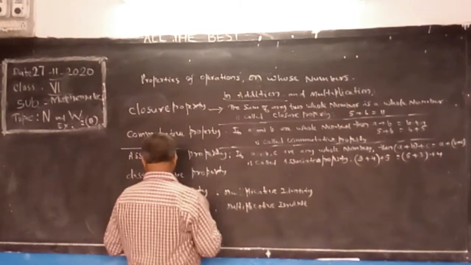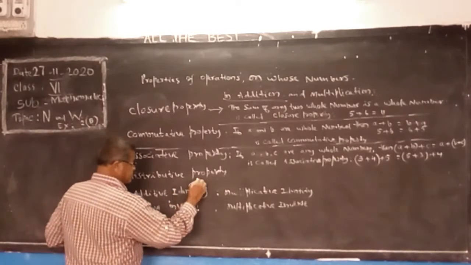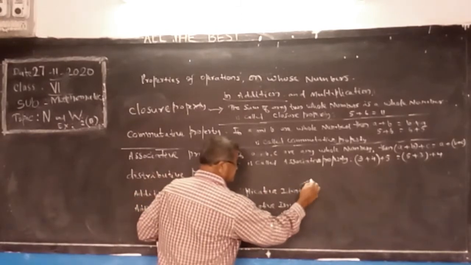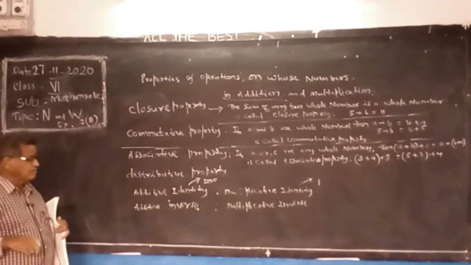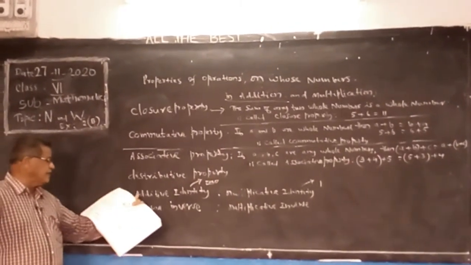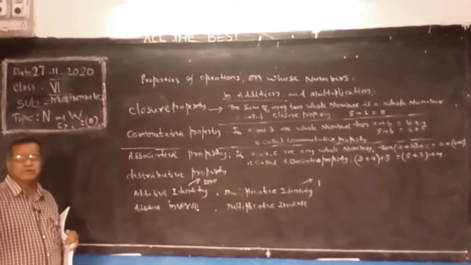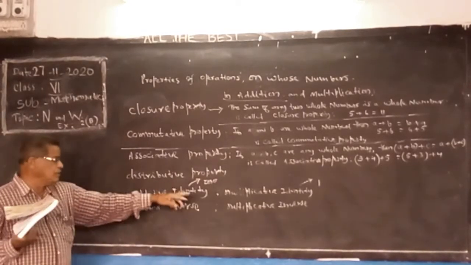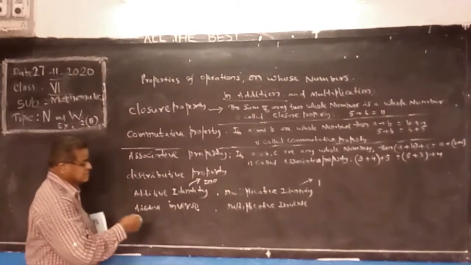And additive identity is 0, and the multiplicative identity is 1. When we multiply a whole number by 1, we get the same whole number. When we add 0 to any whole number, we get the same number. So additive identity is 0, multiplicative identity is 1. And what is additive inverse?